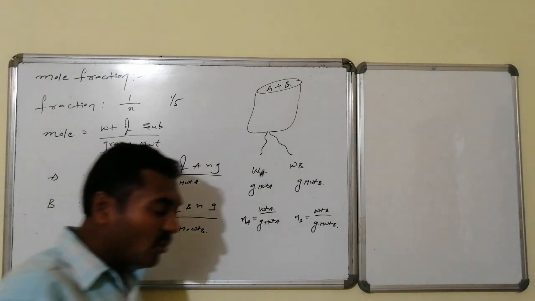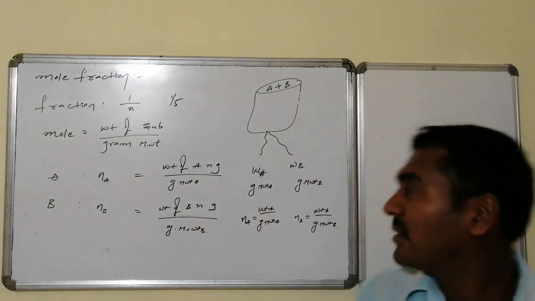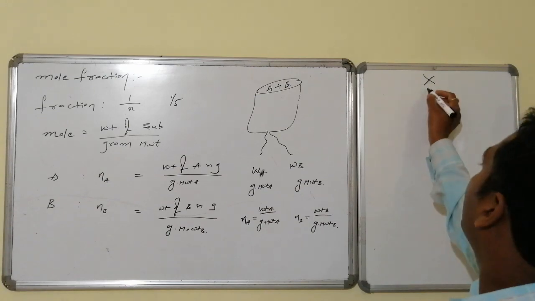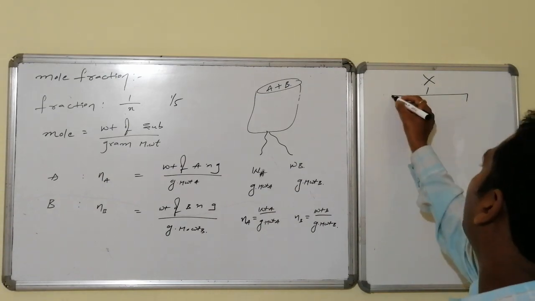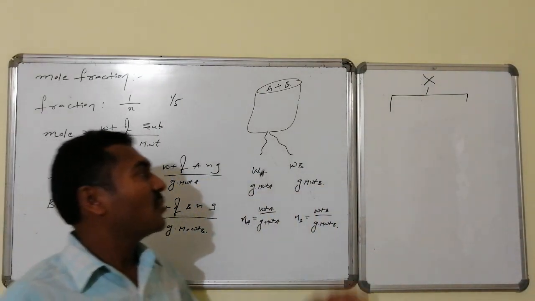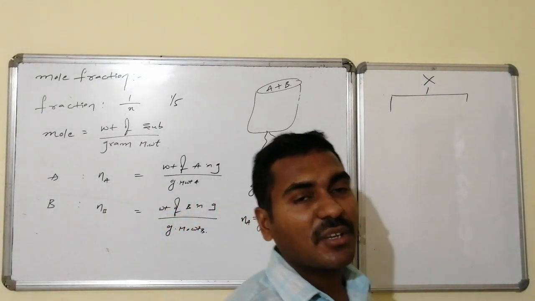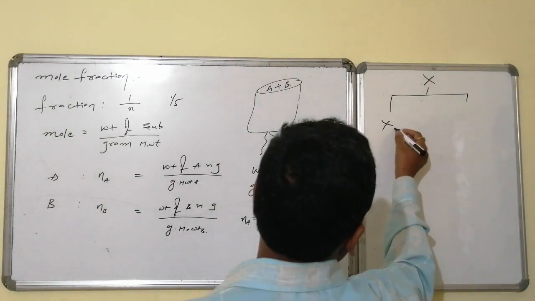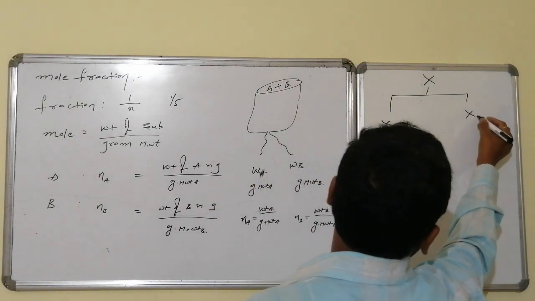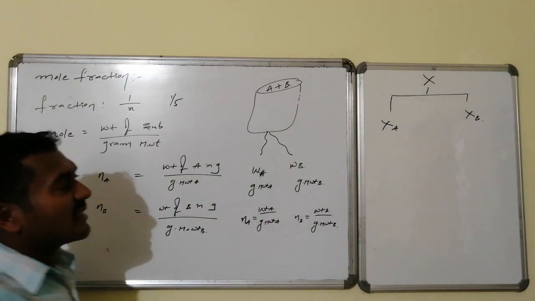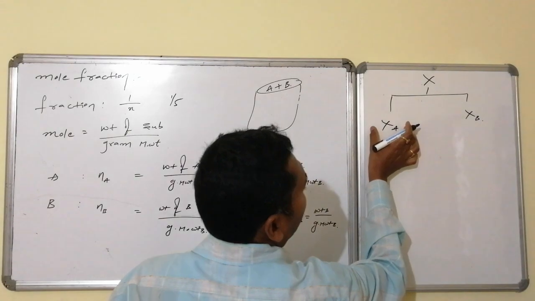Now here we are studying mole fraction. Mole fraction is generally indicated by x. Mole fraction can be given for each component, because here it is a binary solution. There is a mole fraction of component A and a mole fraction of component B. The mole fraction of A is studied as x suffix A, and the mole fraction of B is studied as x suffix B. Here let us go for XA.